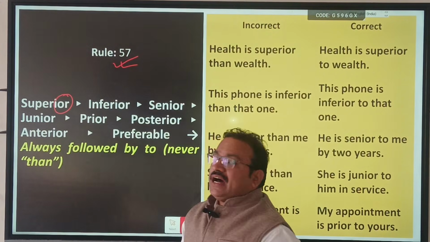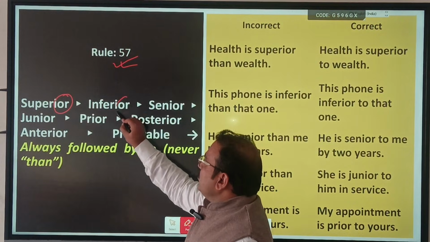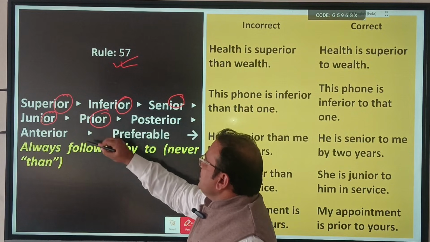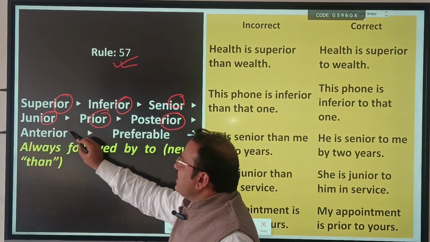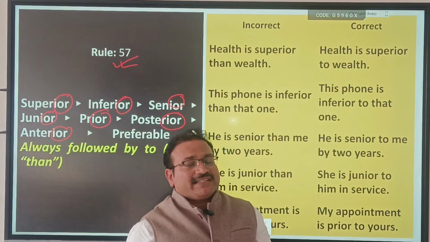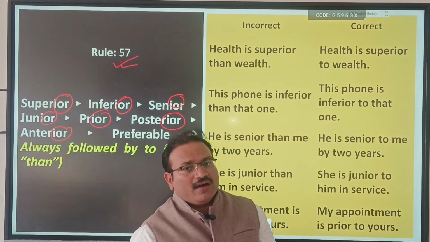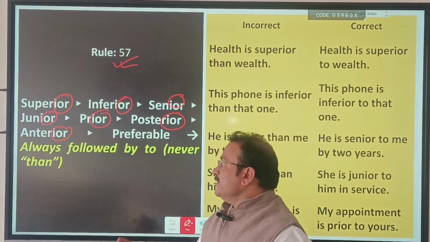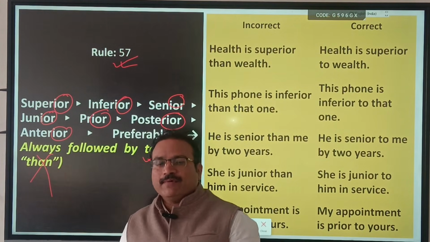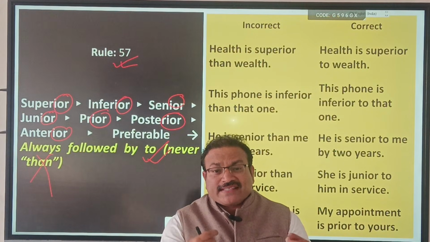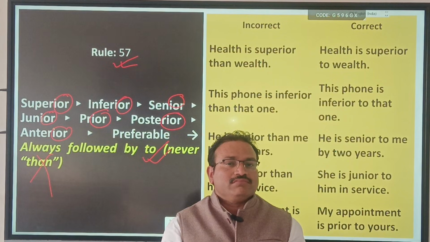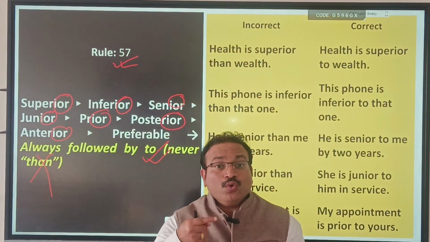Adjectives ending in IOR: superior, inferior, senior, junior, posterior, anterior, exterior, preferable. Adjectives ending in IOR are followed by to, not than. Remember, "He is senior than me" sounds correct, but is grammatically wrong. He is senior to me.